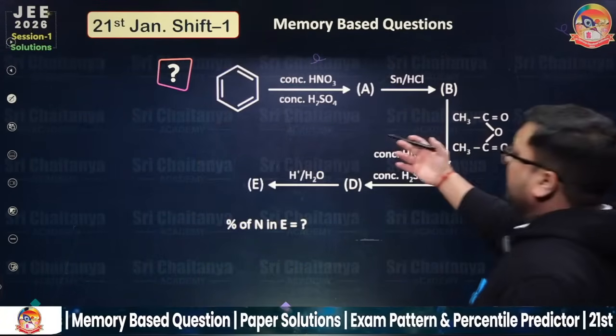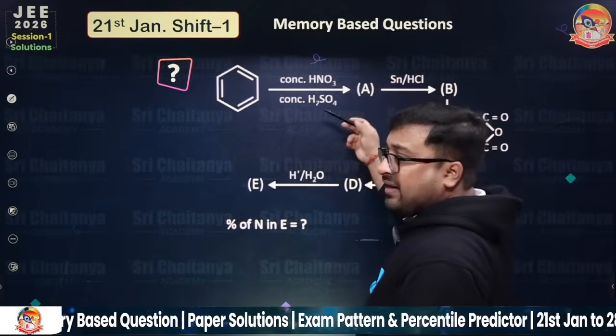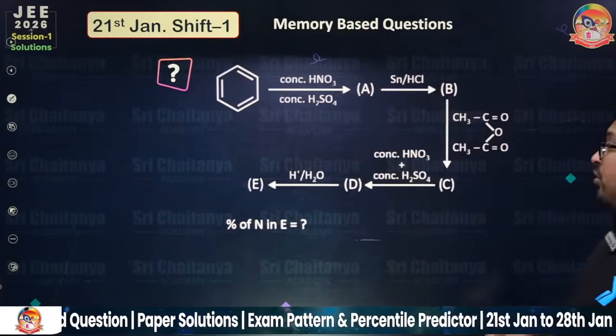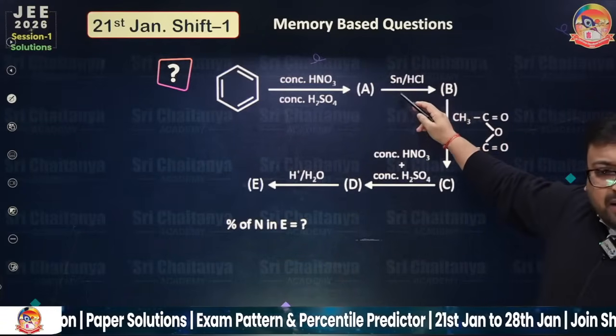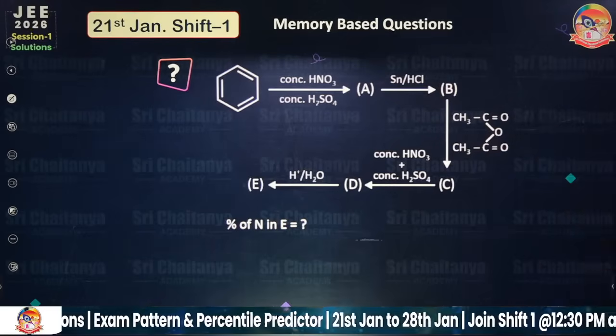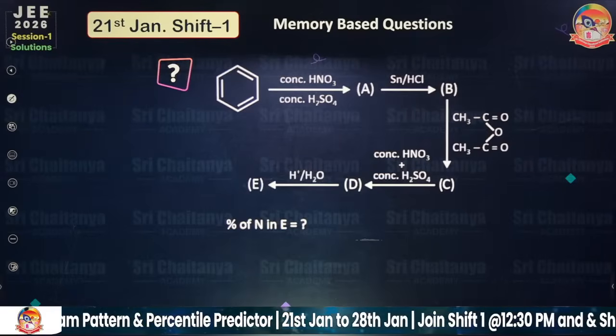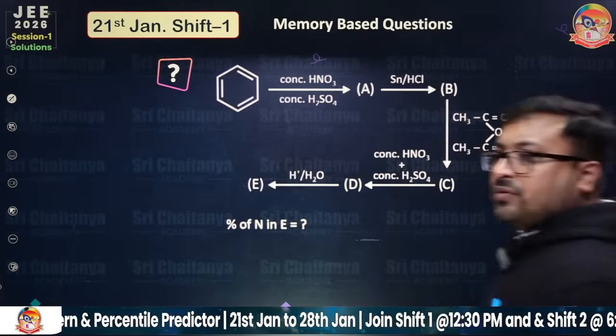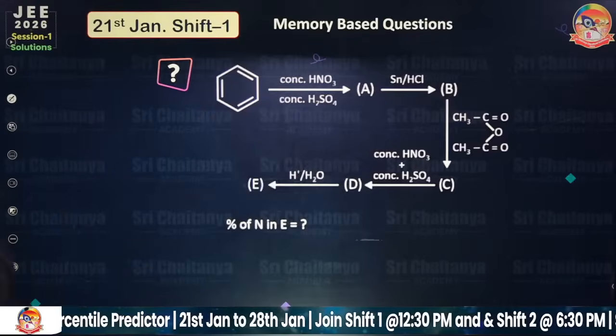So this is benzene, concentrated HNO3 and concentrated H2SO4. Then Sn/HCl, then B. Okay, please answer this question. What should be the right answer?